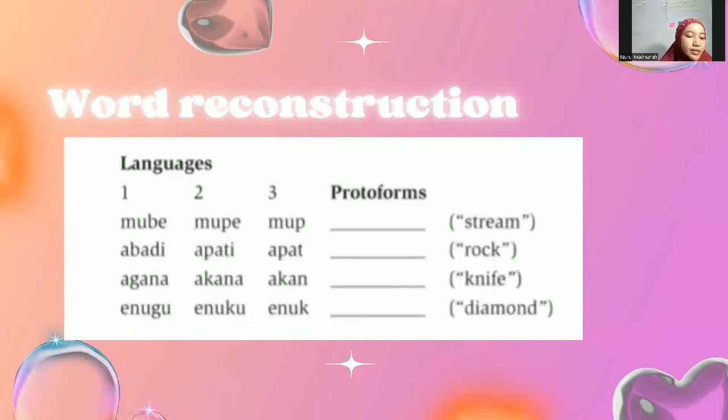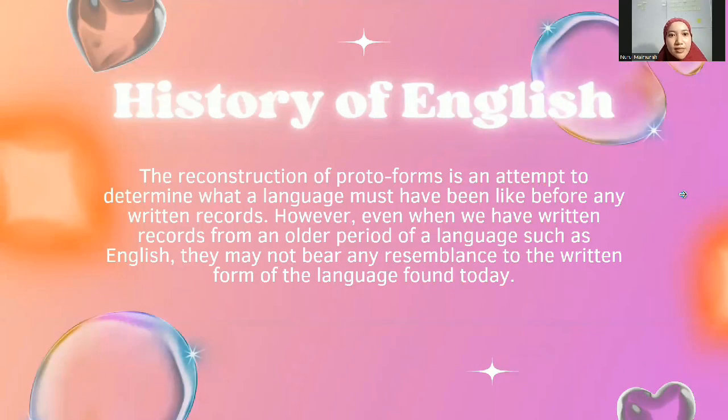There is a pattern in these changes: voiceless sounds become voiced between vowels. So, languages 2 and 3 have the original forms, rather than language 1. Next.